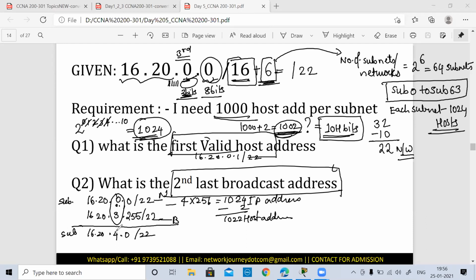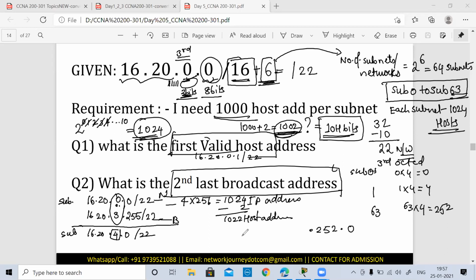So I see that my network address in the third octet is coming out to be multiple of 4s. Okay, so I can just see that since my subnet 0 was having the third octet. Okay, we are discussing now about the third octet. So the third octet, the first address was 0 into 4, which was 0. The next was 1 into 4, which was 4. Similarly, maximum I have to go till 63 subnets. So now I'll have 63, that is the last subnet. So if I go and do 63 into 4, this will turn out to be 4 3s are 12, 252. So that is going to be my last subnet, third octet value.